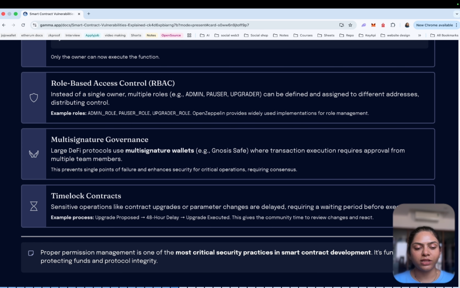So if any upgrade is proposed, it is scheduled for some time later. In that time, all the developers and other people can review the contract properly, and if there is anything malicious, we can change it before the execution. Access control vulnerabilities may seem simple, but they are extremely dangerous. A single exposed admin function can give an attacker full control over an entire protocol. That's why permission management is one of the most important aspects of secure smart contract design.